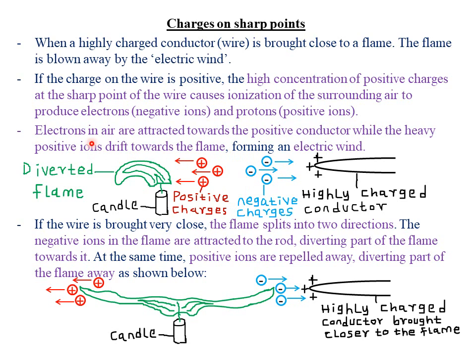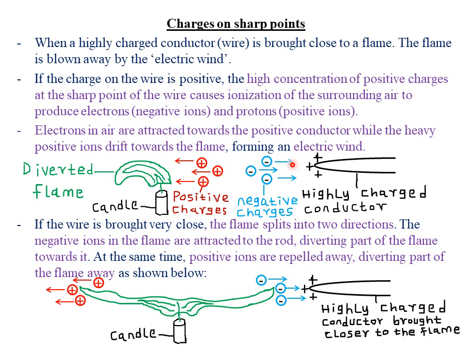Now, the electrons in the air are usually attracted toward the positive conductor. Why are they attracted? Because of the law of electrostatic charges, that like charges will always repel and unlike charges will always attract each other. So the negative ions will be attracted towards our positively charged conductor because unlike charges will always attract each other.